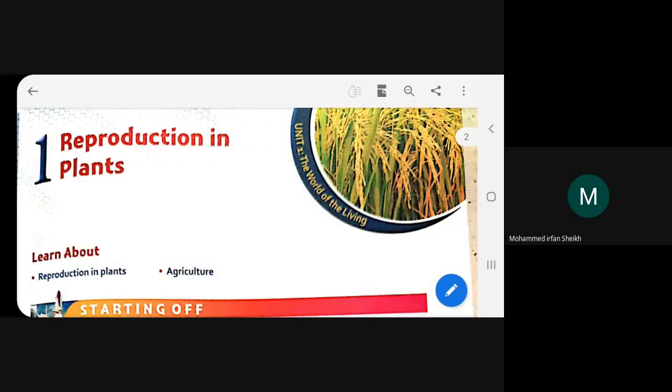Now see, we are in science, in our first chapter, right? The name of our first chapter is reproduction in plants. Now, I want Jamani Fatima. Beta, can you please tell me the definition of reproduction?